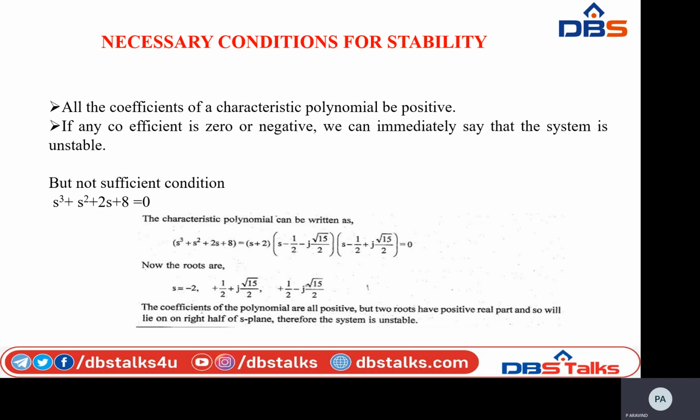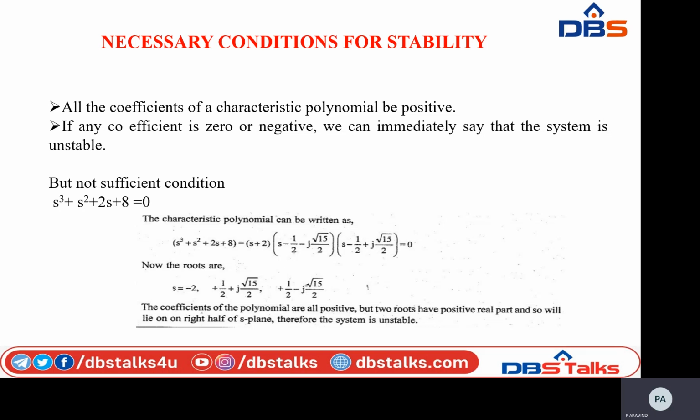If any coefficient is 0 or negative, we can say immediately that the system is unstable. Here is an example: I am taking a characteristic polynomial equation, that is s cube plus s square plus 2s plus 8 equal to 0. This is my characteristic polynomial equation.